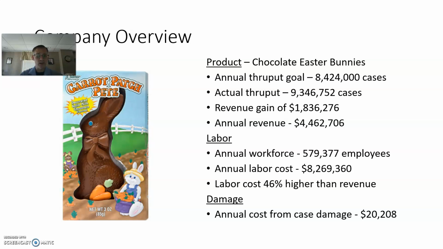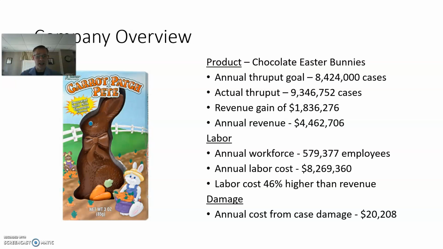Our average labor costs are $8,269,360. The importance of that is that the labor cost is 46% higher than the revenue recouped. So it's important to understand that we're paying more for labor than what we're recouping from our revenue sales of the Carrot Patch Pete Chocolate Bunny.